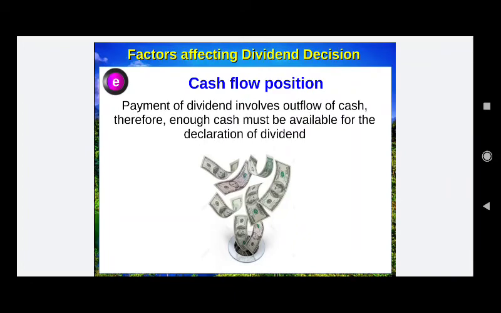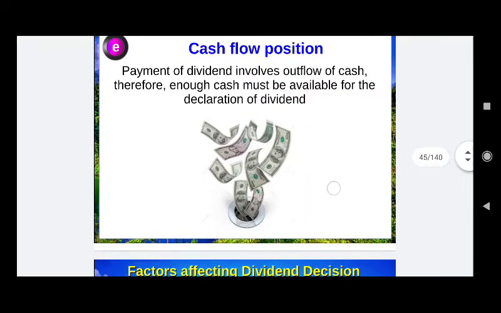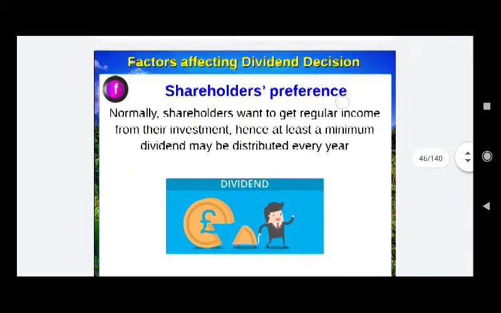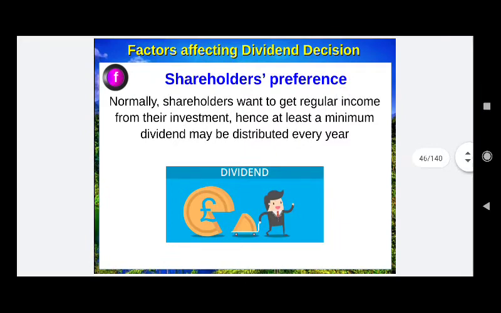Fifth point, cash flow position. Payment of dividend will involve an outflow of cash, and therefore enough cash must be available for the declaration of dividends. If the company has more cash, then it can declare dividends, because dividends will definitely require cash to be paid to the shareholders. Merely declaring a dividend and not paying any cash to the shareholders will also reduce the confidence of shareholders in the company's shares.